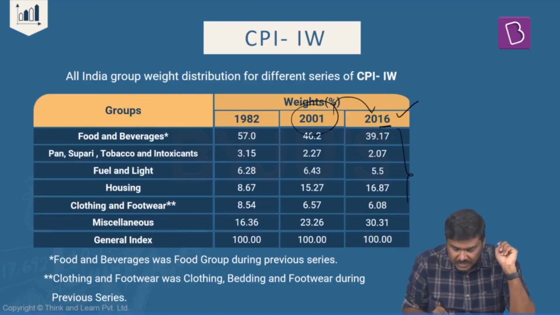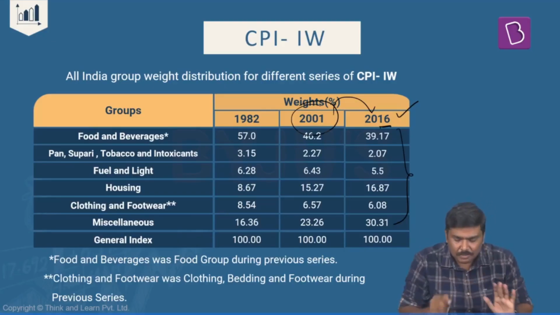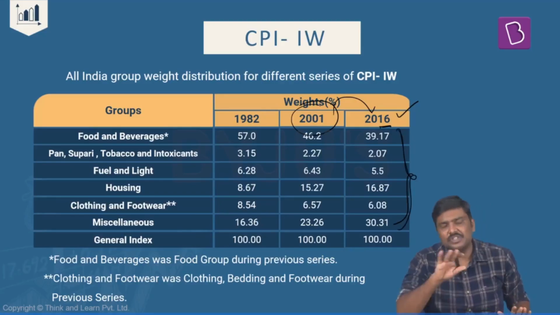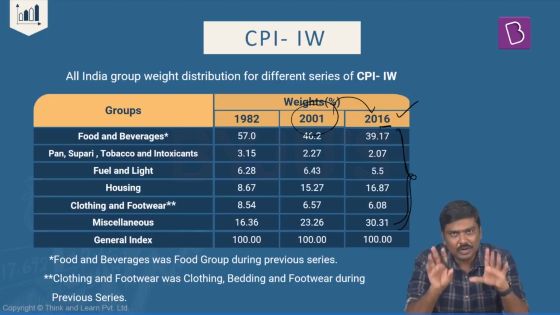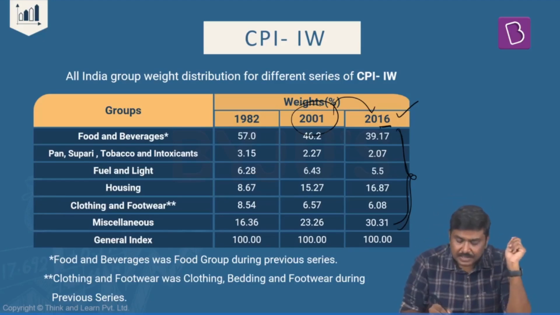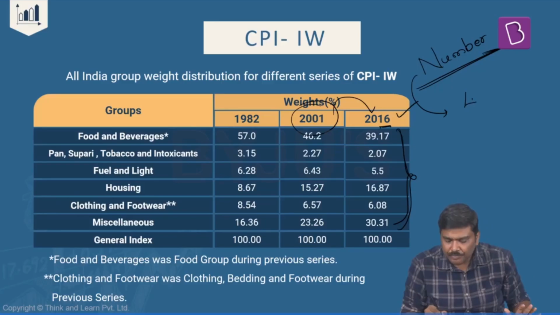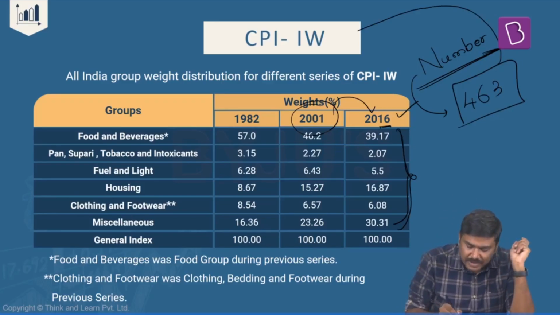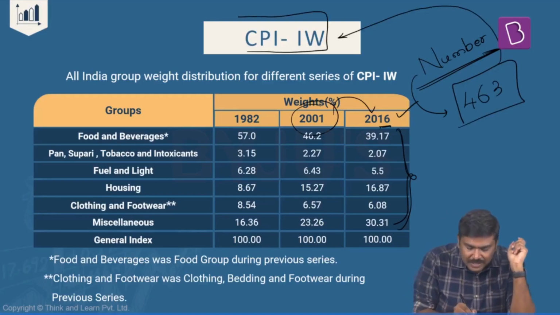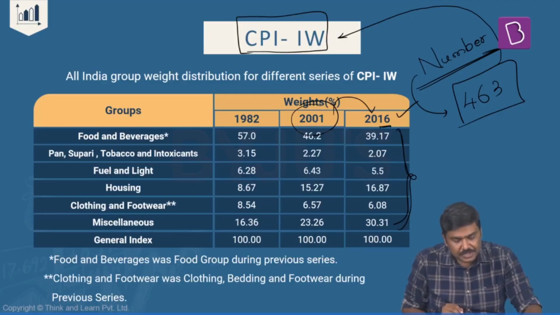After this, the weightages which are provided to the groups considered for the calculation of CPI IW have also been changed. Now, should you mug up the weightages for the UPSC exam? No, that is not required. In addition to this, the number of item groups or articles which are covered has been increased from 392 to 463 commodities now. So these are some of the very important changes that have been announced by the government with respect to CPI IW. Now come back to the original discussion here.